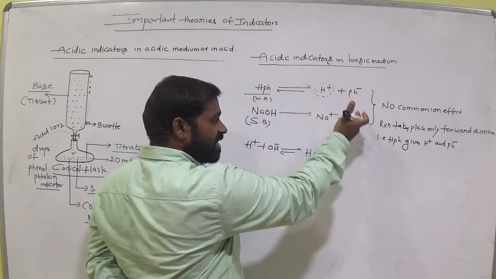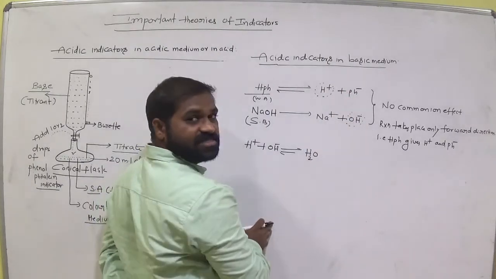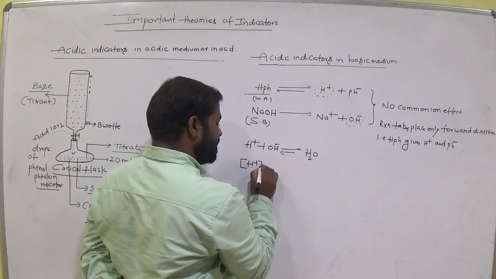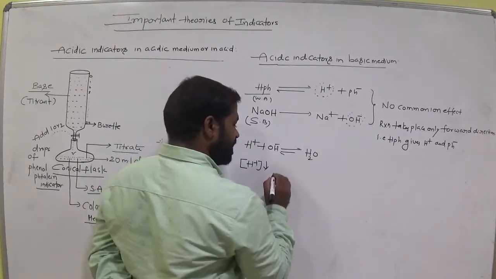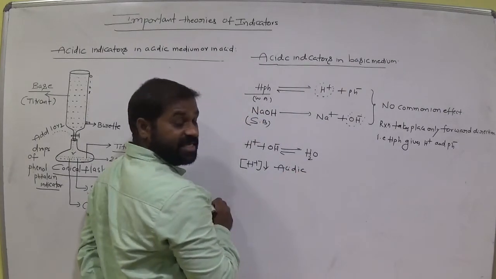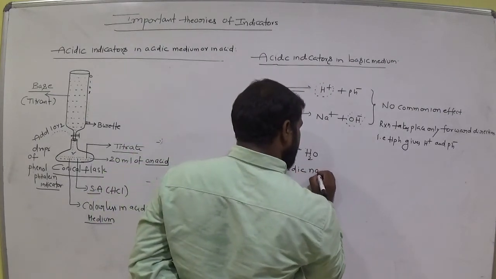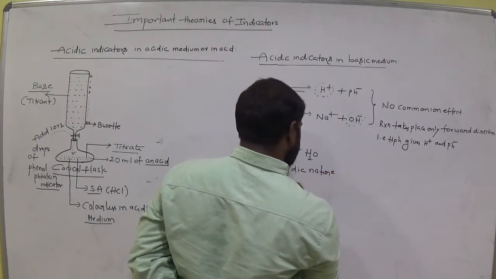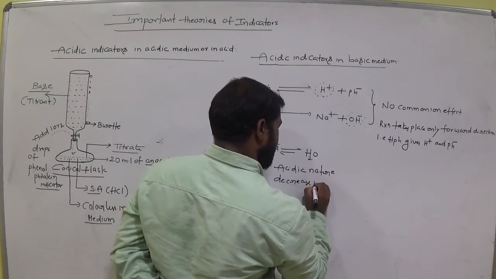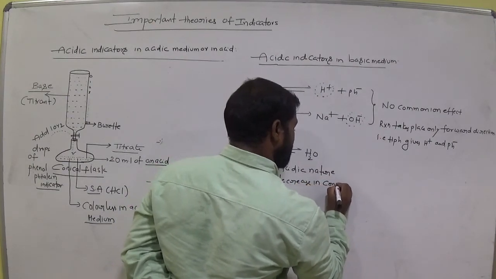Because it is converted to water with OH minus. That means H plus ion concentration decreases. Am I right? That means acidic nature decreases or not? H plus means acid. Acidic nature decreases in the conical flask.